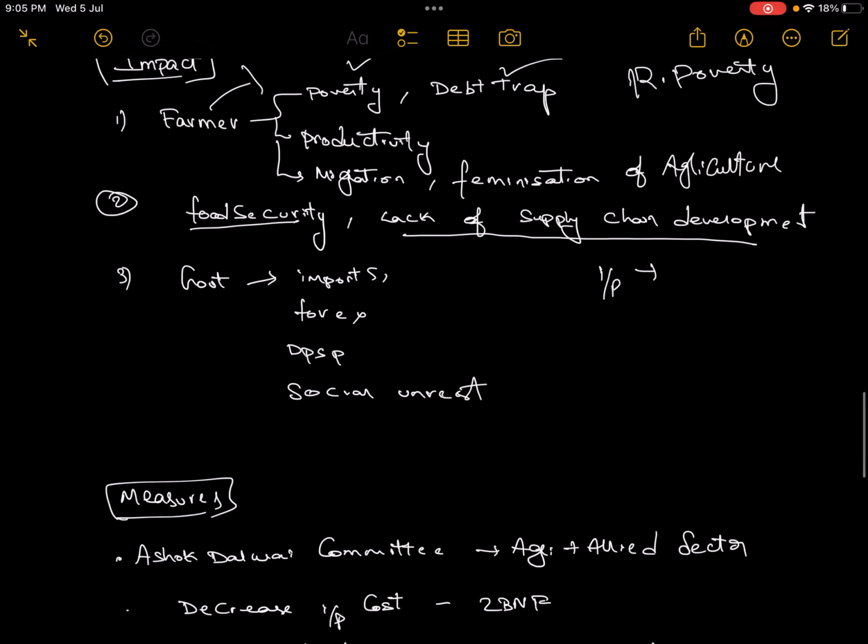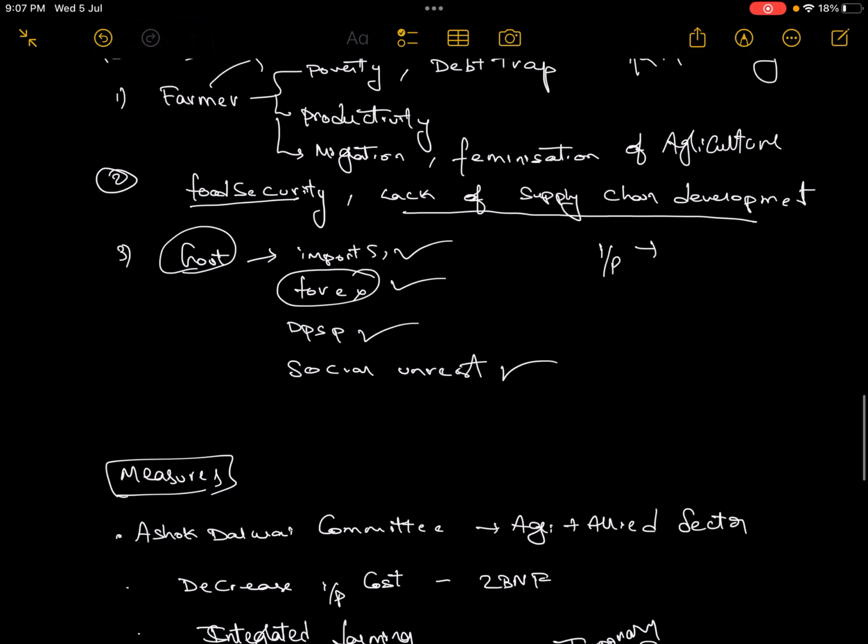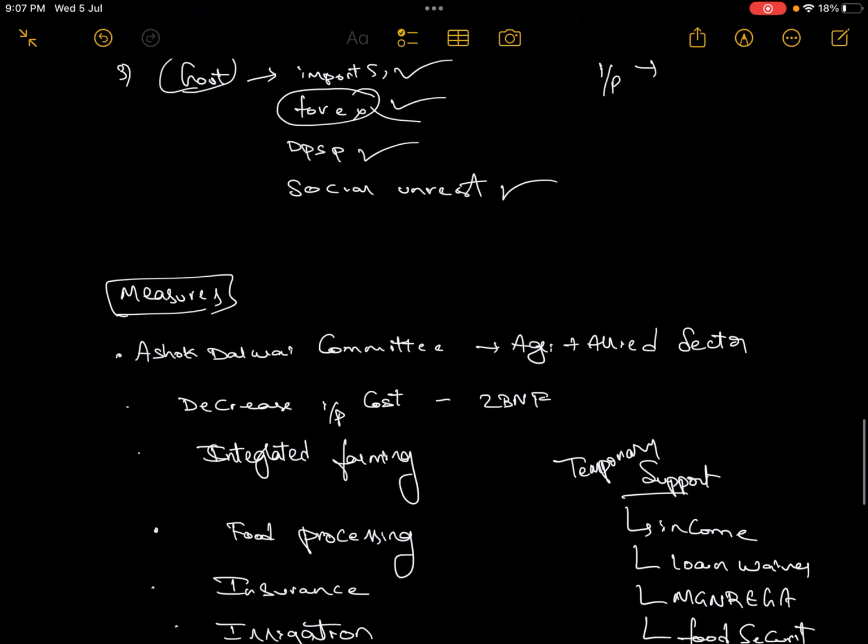And then what are the problems that the government will face? The government will not meet its objectives under the DPSP. There will be social unrest. There will be higher inflation. Poverty will affect other people and other sectors also. There will be higher import cost. The forex will be affected. We will face a BOP crisis because our productivity has reduced. We have to import. Currently we are importing a high amount of oilseeds, which is affecting our forex reserves. So all these things can happen as consequences.